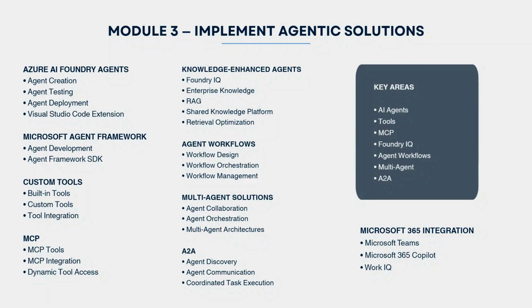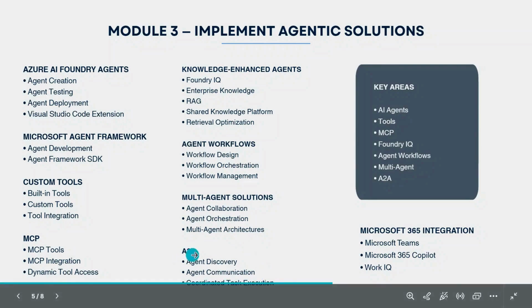For example, one agent can handle research, another can handle analysis, another can handle the final response. So we will create multiple agents for multiple kinds of tasks. Then this leads us to another concept, which is A2A, basically agent to agent communication. Here we will look at agent discovery, how agents discover each other, and how agents communicate with each other.